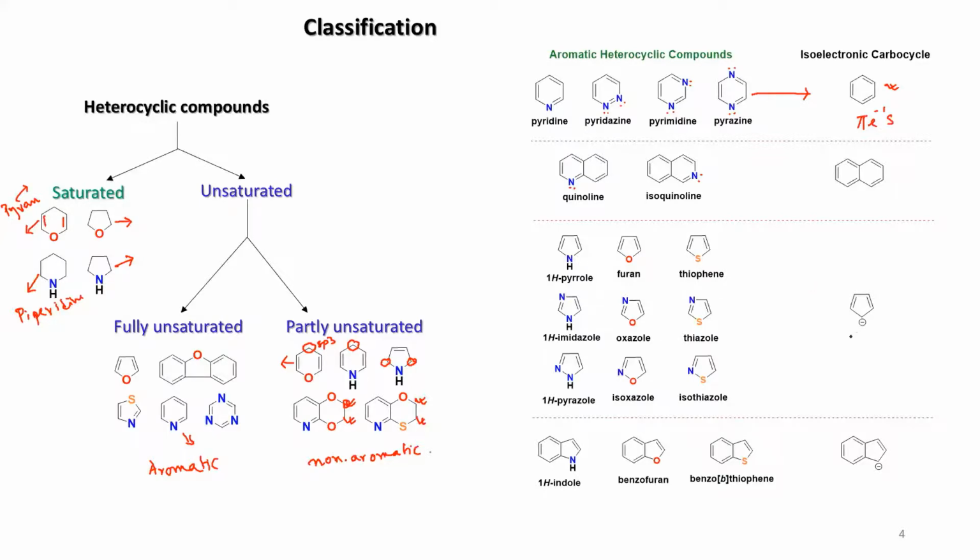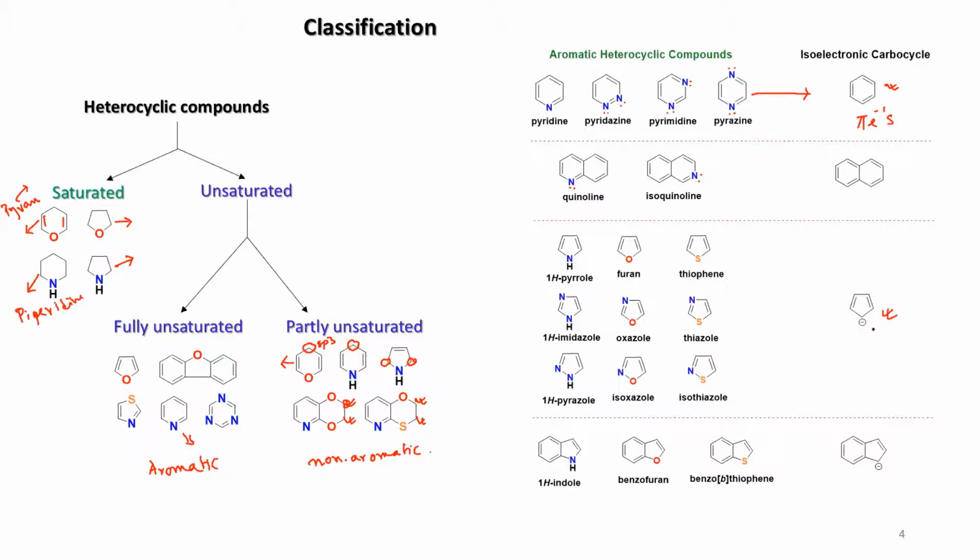Another is the cyclopentadienyl carbanion. If we try to count the total number of pi electrons here, you have to consider this negative charge.